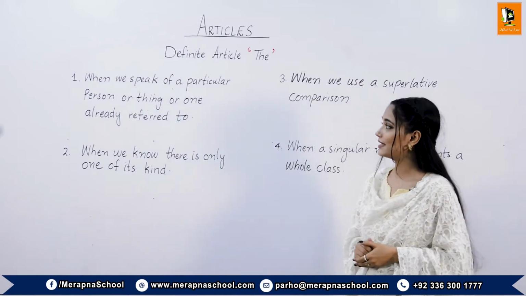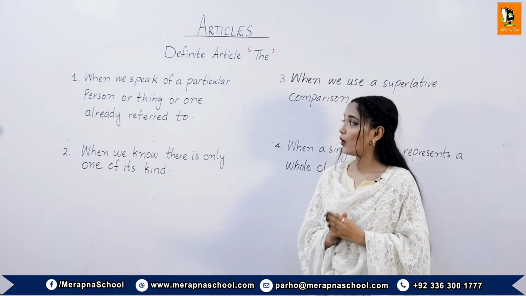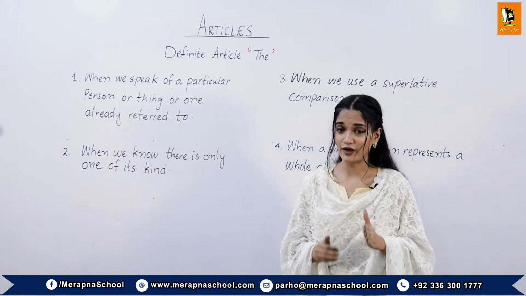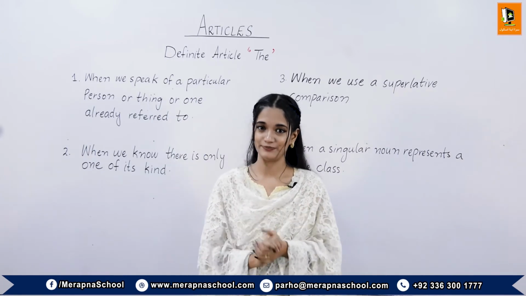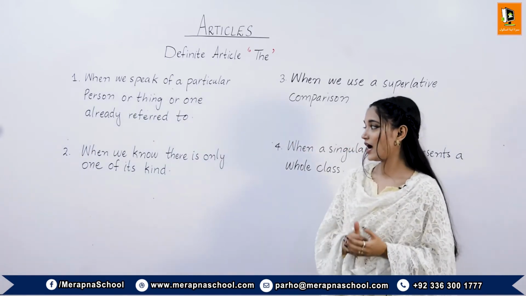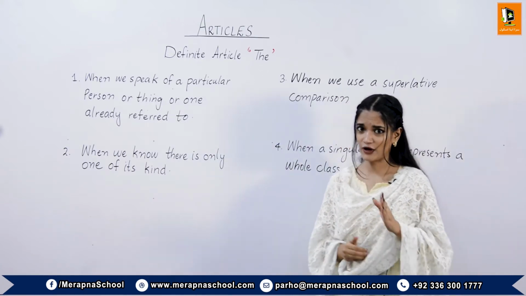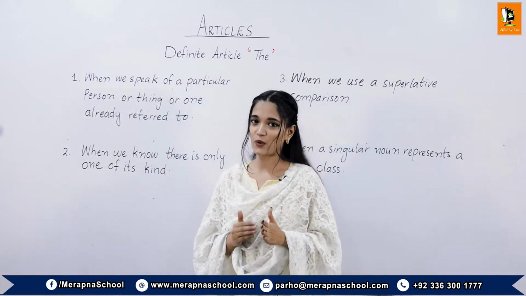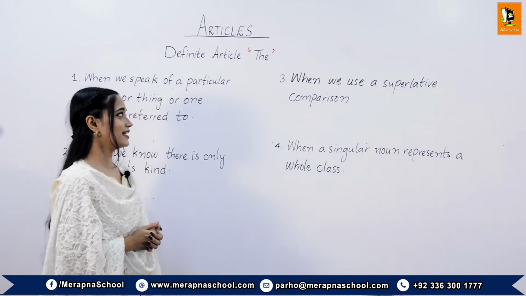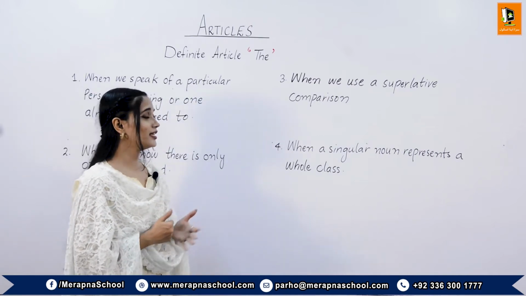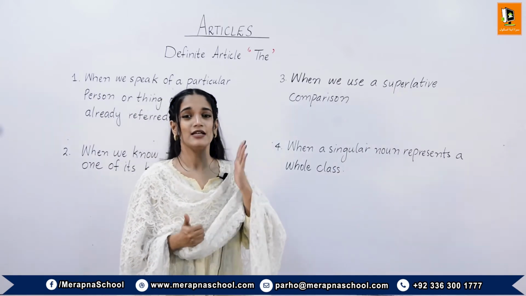The number one case is when we speak of a particular person or thing or one already referred to. For example, we are looking for the man who lives here. The second case is when we know there is only one of its kind. For example, the moon is very bright tonight. The third case is when we use a superlative comparison. For example, it is the oldest